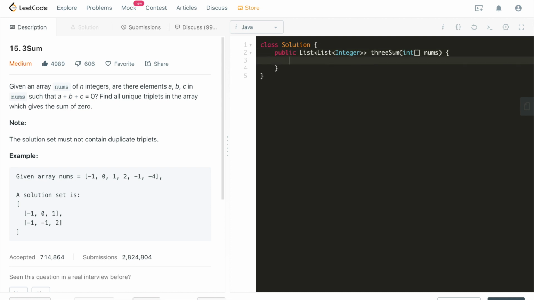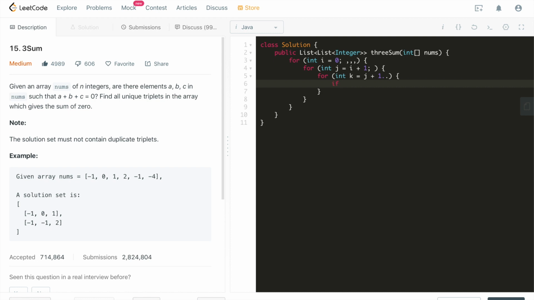This 3-layer nested for loop is going to look like this: i, then j starts from i plus 1, and then k starts from j plus 1. So at first glance, this is the very brute force solution. Since we're required to find all unique triplets, it's going to be 3 elements.